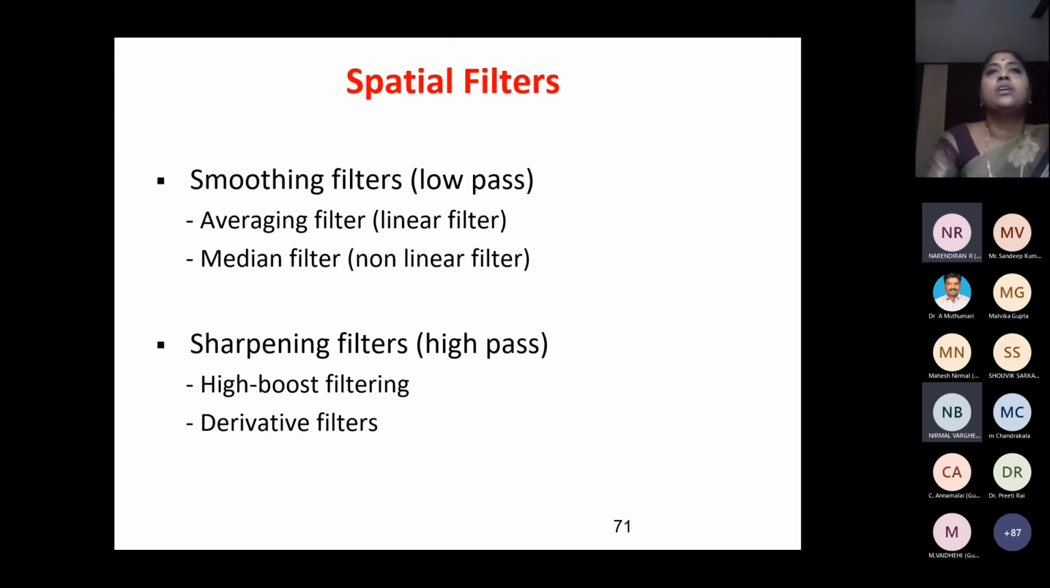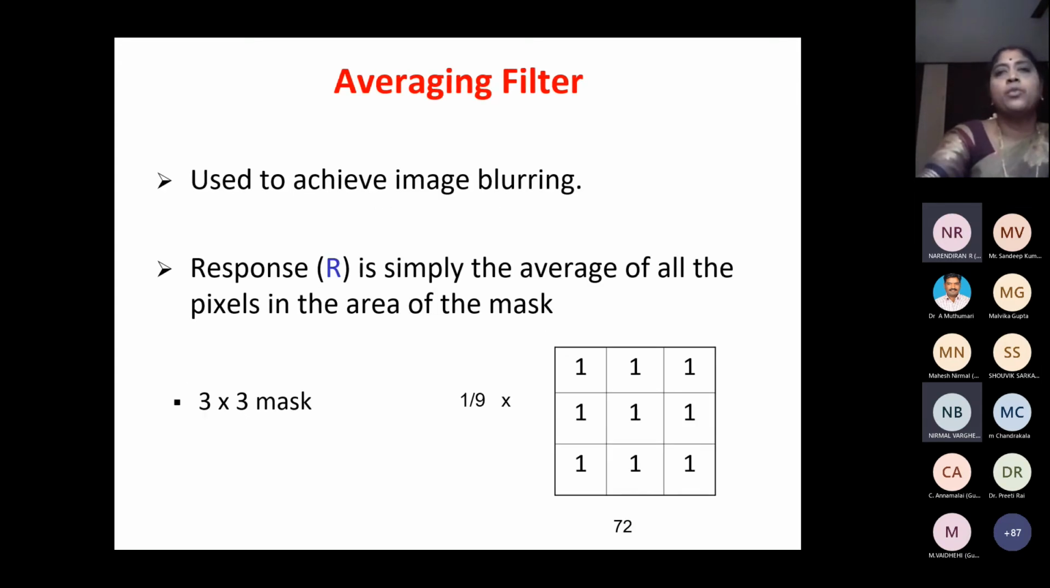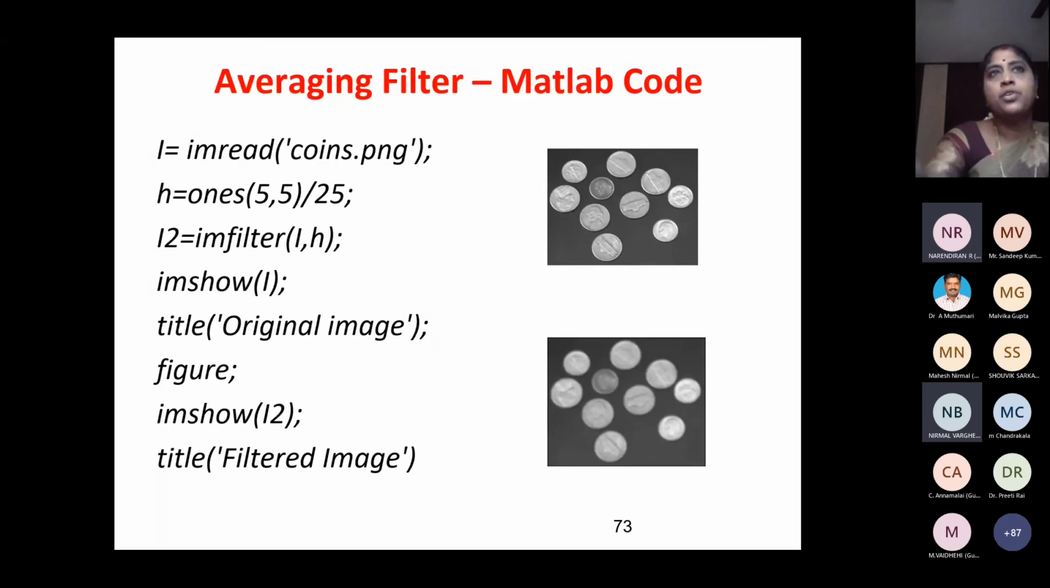So spatial filters, I told you, operate in the spatial domain, and we have two types of filters: smoothing filters and sharpening filters. Smoothing is for allowing low frequency. As I told you, average filter and median filter are examples of smoothing filters. Sharpening filters are high boost filtering and derivative filters. I'm not going to go into the details of all this. I will simply show you.